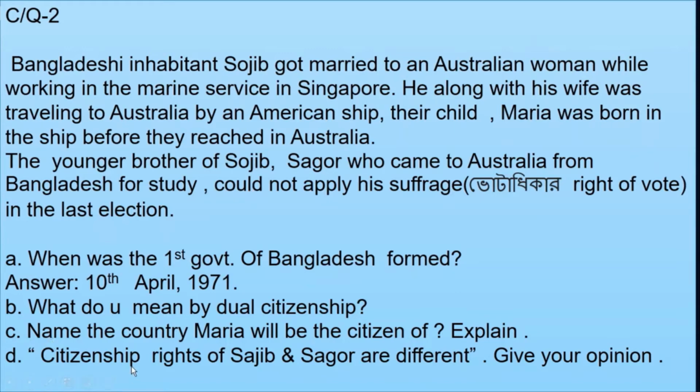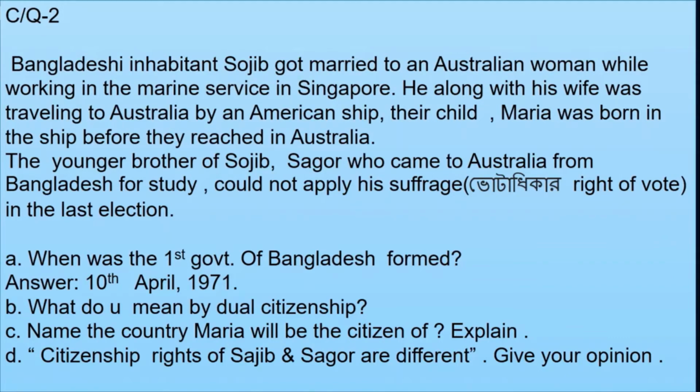D number, citizenship rights of Shajib and Sagar are different. Give your opinion. So here you can see that Shajib has got the citizenship of Australia by formal grant because he married an Australian woman. Okay, so what is the process of formal grant? You will write over here and give some conditions in this portion.